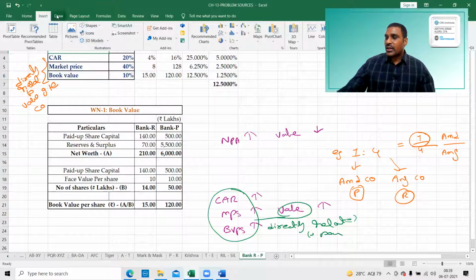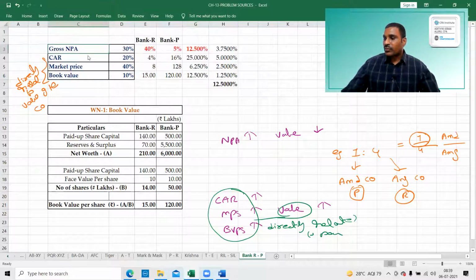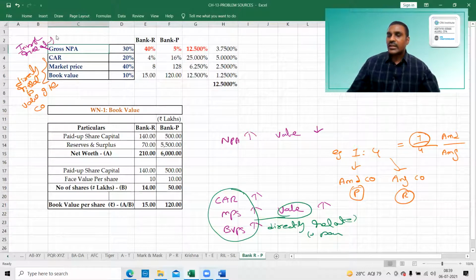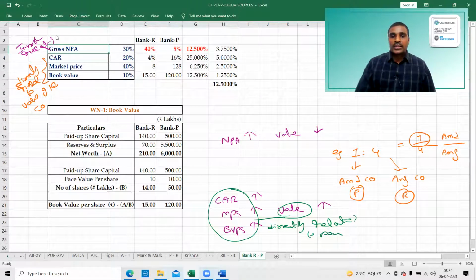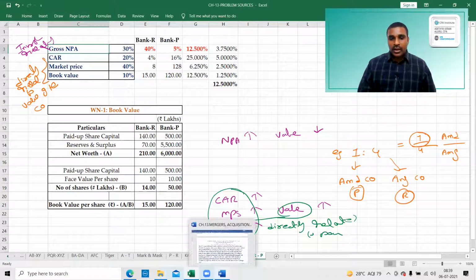But this one is inversely related to the value of the company. Therefore, you have to apply the reverse formula. That is the important point, so be careful about that.